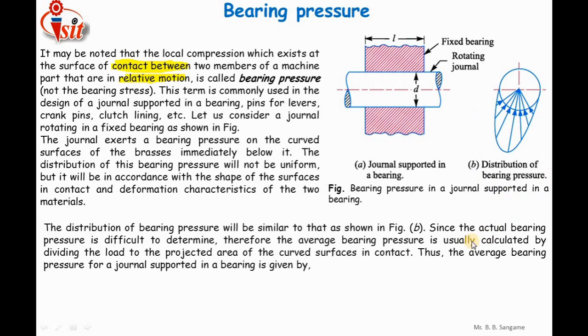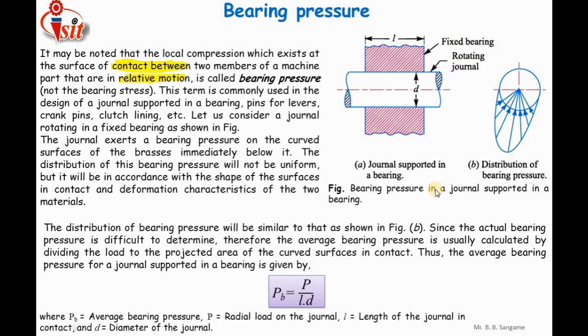Since the actual bearing pressure is difficult to determine, the average bearing pressure is usually calculated by dividing the load by the projected area of the curved surfaces in contact. Here the actual bearing area is difficult to calculate, so the average area is considered. Thus the bearing pressure is pb equals P, the applied force, divided by L, the length of the portion of the journal which is contained inside the fixed bearing, times D, the diameter of the journal.